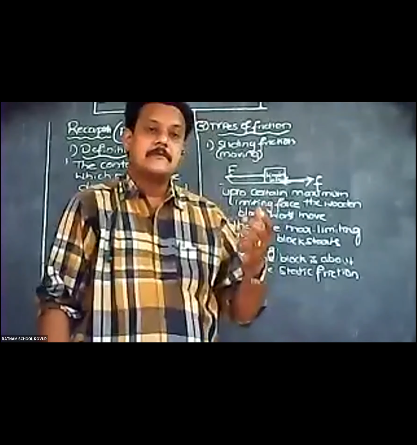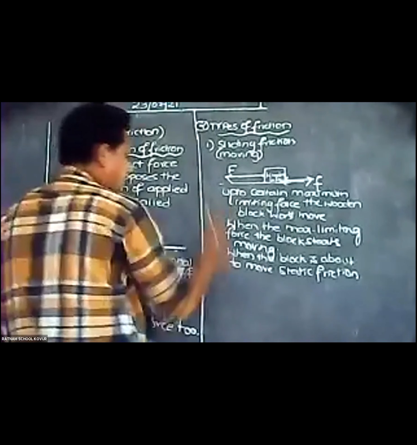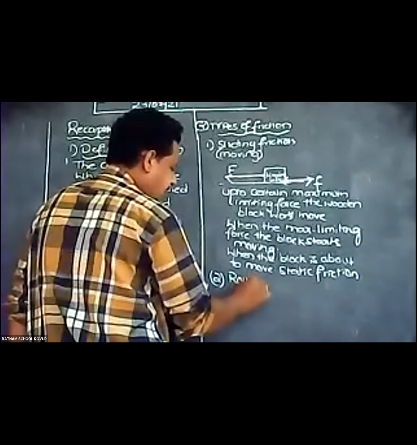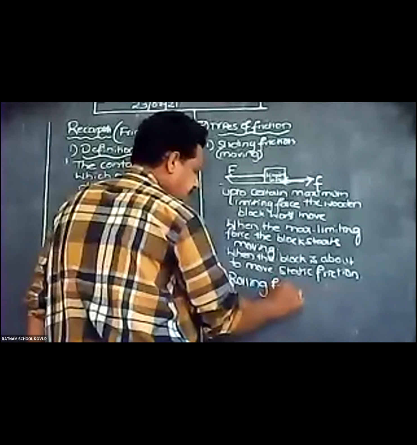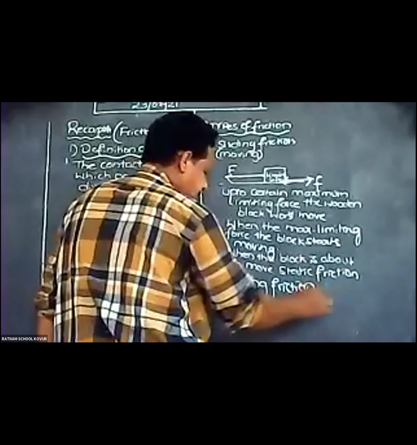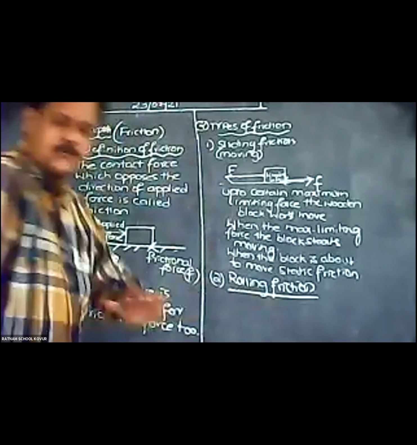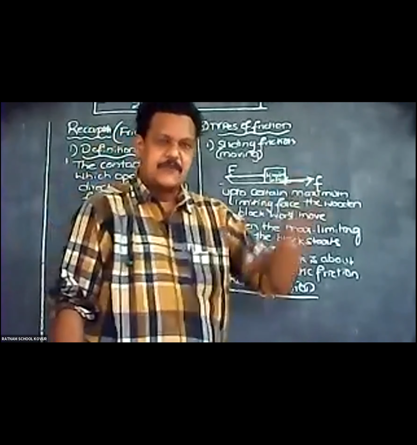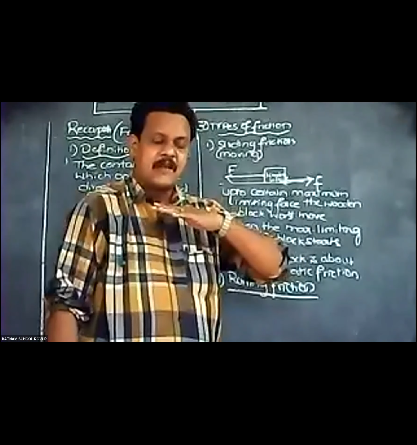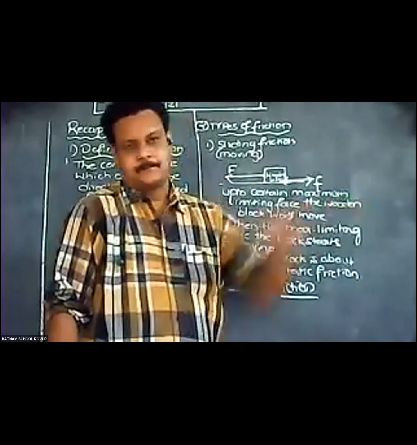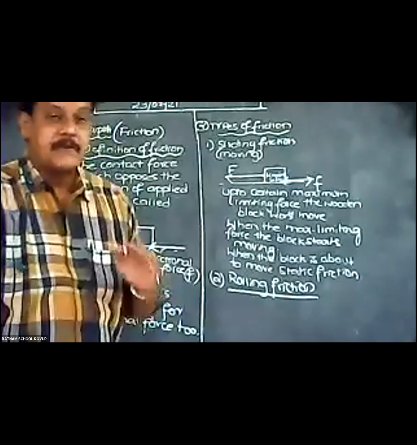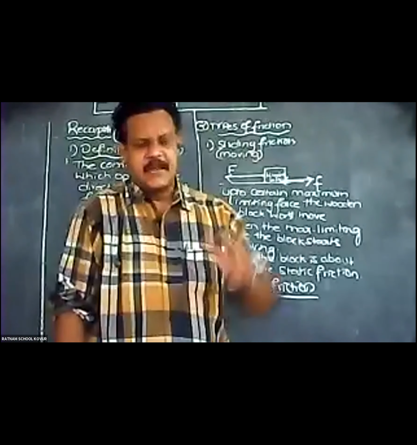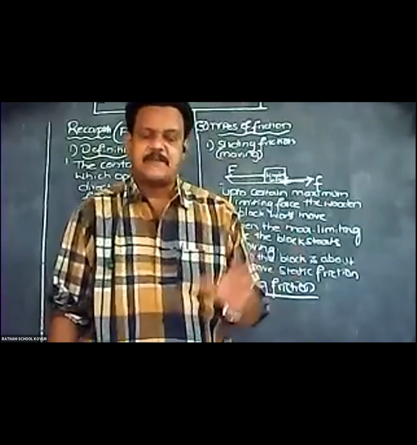And we have seen rolling friction also here. We are going to define more about rolling friction. When a body rolls, suppose you see the tires of a vehicle rolling on the road when the engine is applied, the friction offered between the ground and the tires is called rolling friction. Anything which rolls over a surface, the friction offered is called rolling friction.